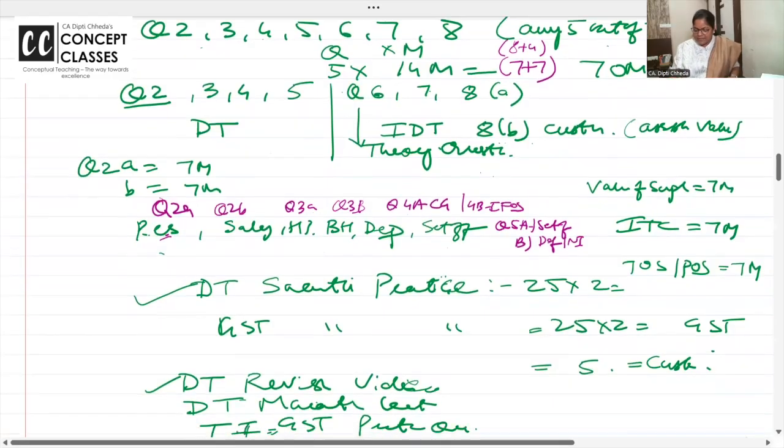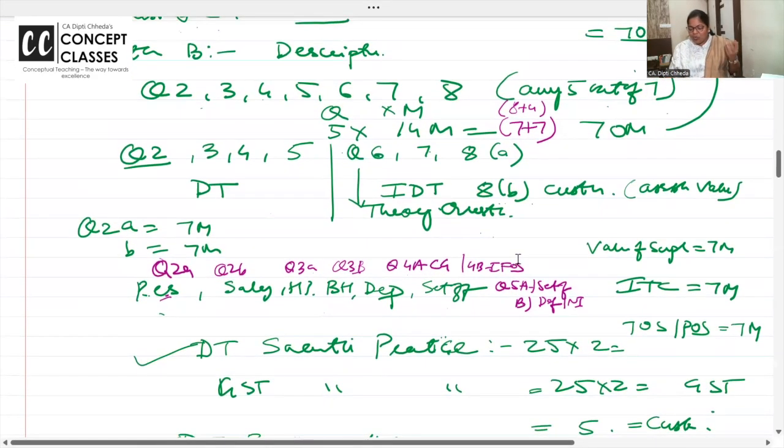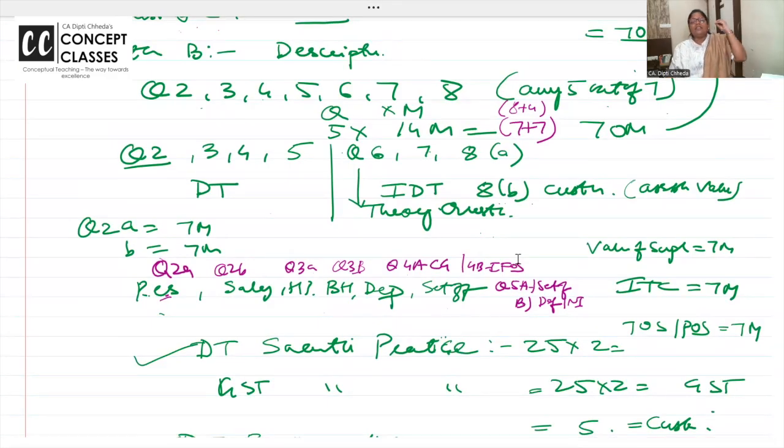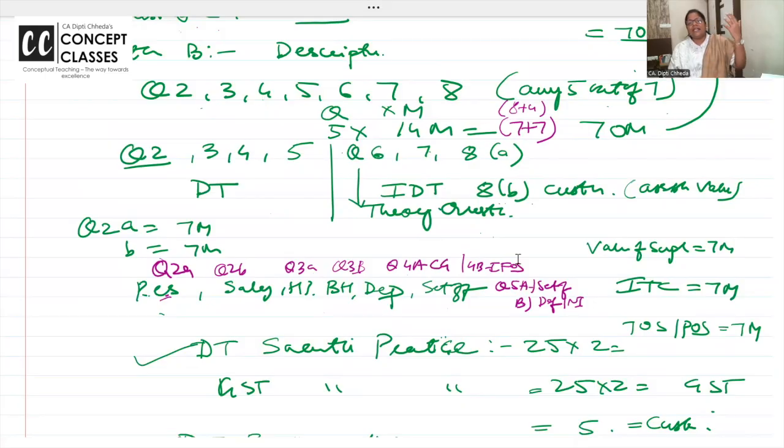MCQs are pretty easy. Now, coming to question number 6. Question number 6 is a theory question, that too from your chapter 1. Very easy. What are the features of the GST? How the GST Council is formed? GSTN network, write a short note. Salient features. So like this, fixed questions are there. If you are good at writing theory, please opt for question number 6.